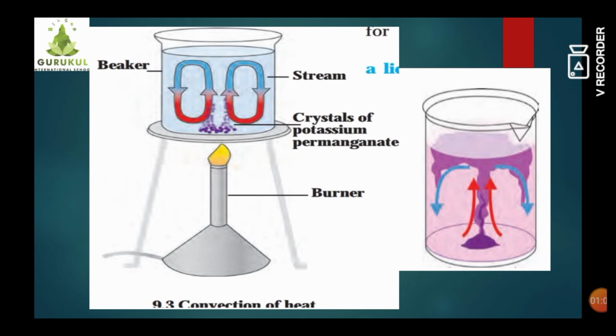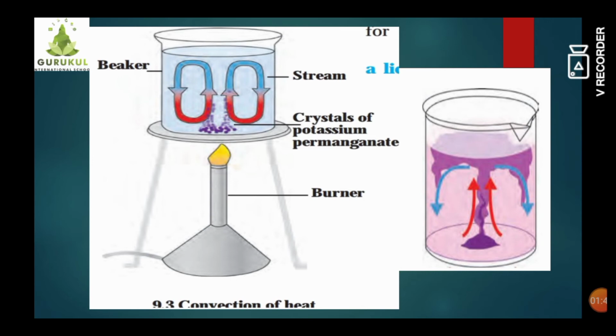First we will light the burner, and with the help of a stand we will place a beaker in which water is poured, and in the water crystals of potassium permanganate have been kept. After a certain time, students, we will observe the streams or currents of water going in the upward and downward direction. Because of the magenta color of potassium permanganate, we can observe those currents or streams of water going up and down.